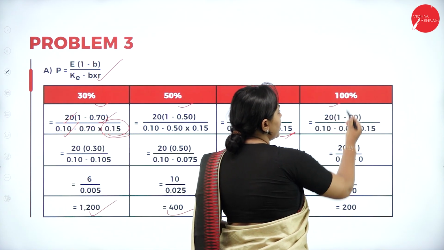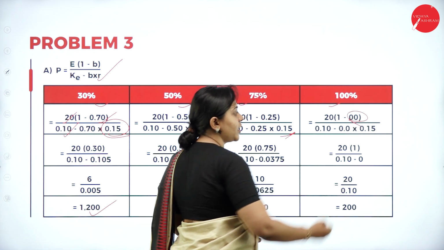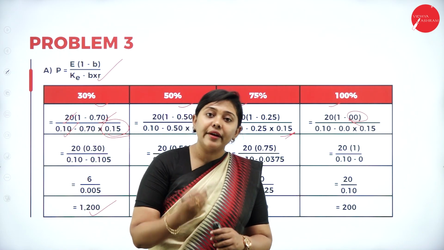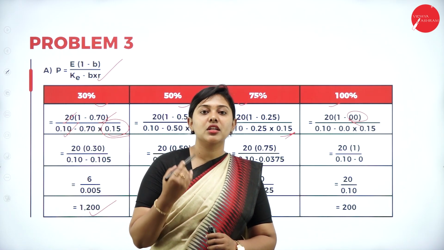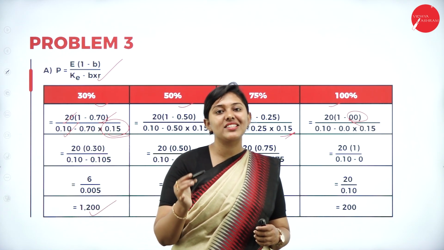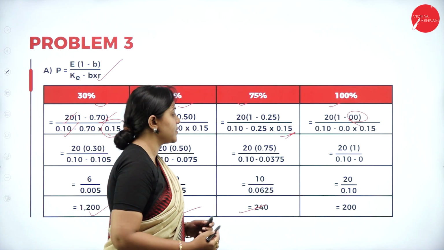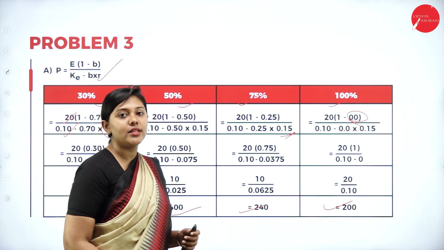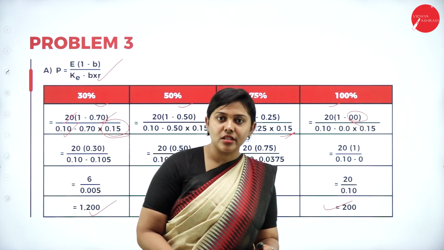Moving forward, 100%. The retention ratio will be 0 because in this case the company is issuing 100% dividend. That's why the retention ratio is nil, 0, in this particular case. If you substitute the values into the calculator, you get 200 as the answer.